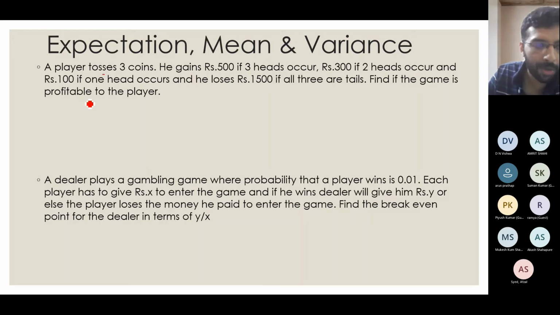A player tosses 3 unbiased coins, so the probability of a head or tail is 1 by 2. If all 3 are heads, he will gain 500 rupees. If there are 2 heads, he will gain 300 rupees. If there is 1 head, he will get 100 rupees. And if there is no head, he will lose 1500 rupees.